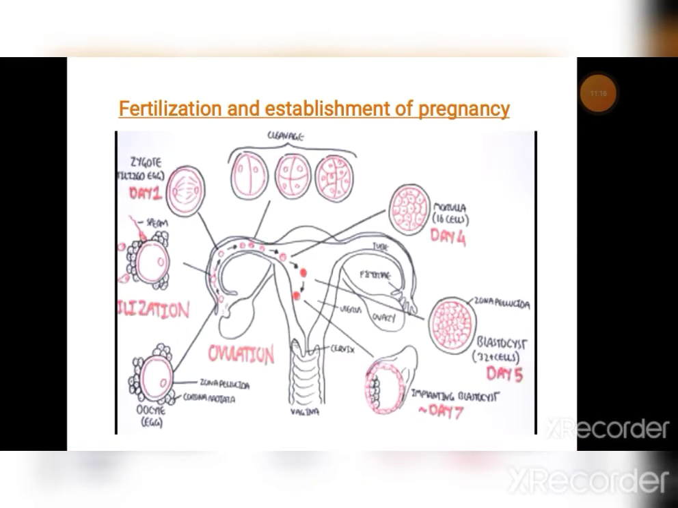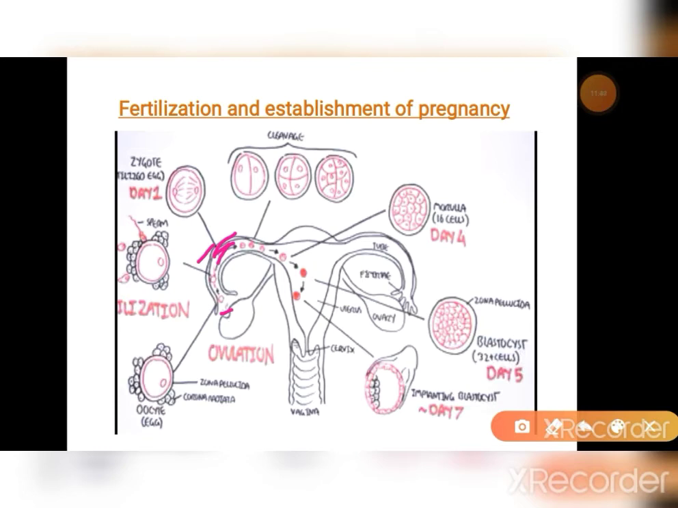Next, come to the fertilization and establishment of pregnancy. So, this is the uterus, and this region is called the infundibulum. This region is called the ampulla. In this ampulla region, the fertilization actually occurs. You can see here the fertilization occurs.